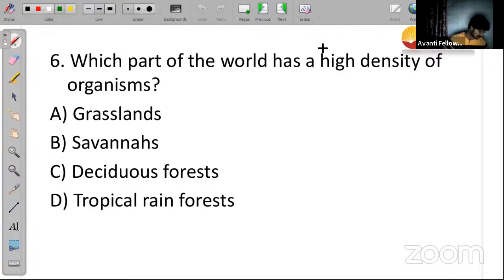I hope you people can answer to this question, guys. Okay, which part of the world has highest number of organisms or population size? Forty seconds gone.